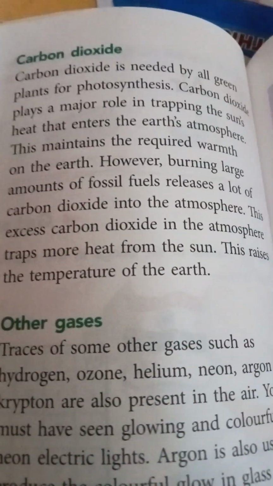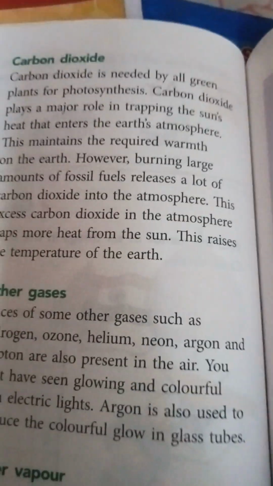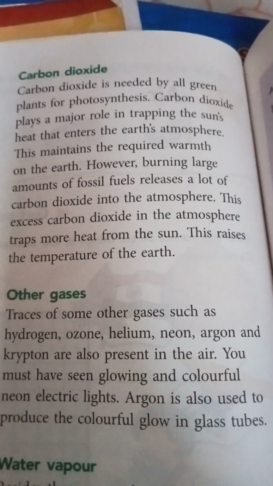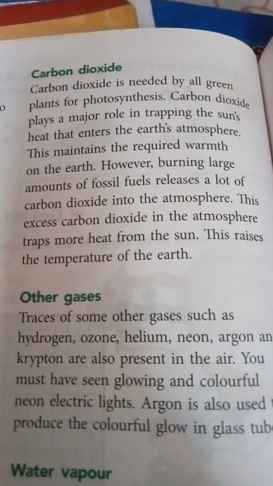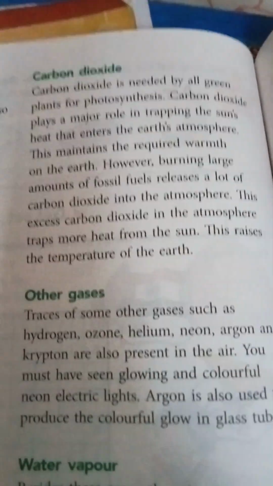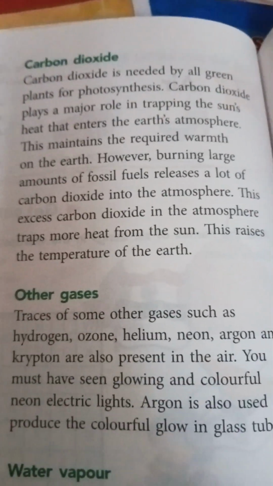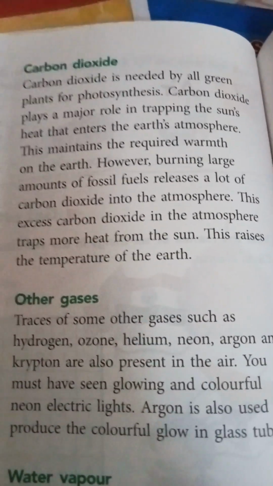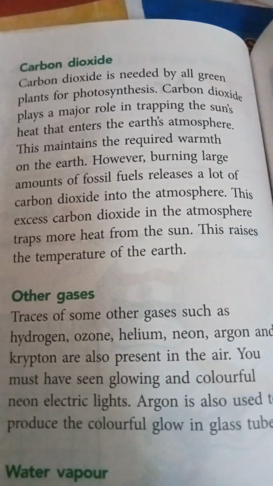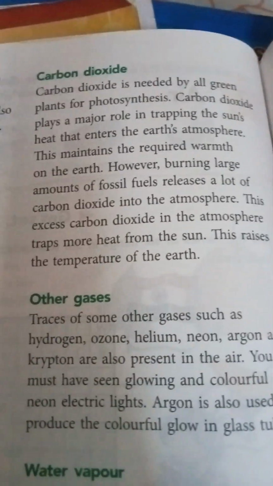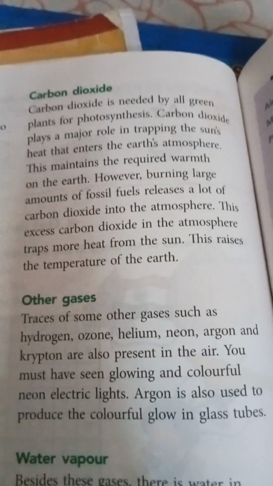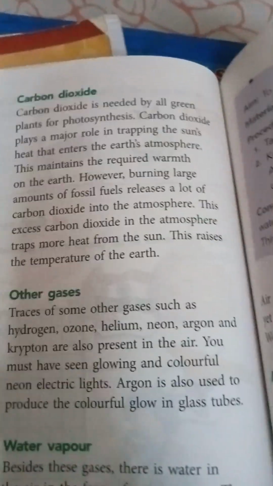Then carbon dioxide. Carbon dioxide is needed by all green plants for photosynthesis. Carbon dioxide plays a major role in trapping the sun's heat that enters the Earth's atmosphere. This maintains the required warmth on the Earth. However, burning large amounts of fossil fuels releases a lot of carbon dioxide into the atmosphere. This excess carbon dioxide in the atmosphere traps more heat from the sun. This raises the temperature of the earth.